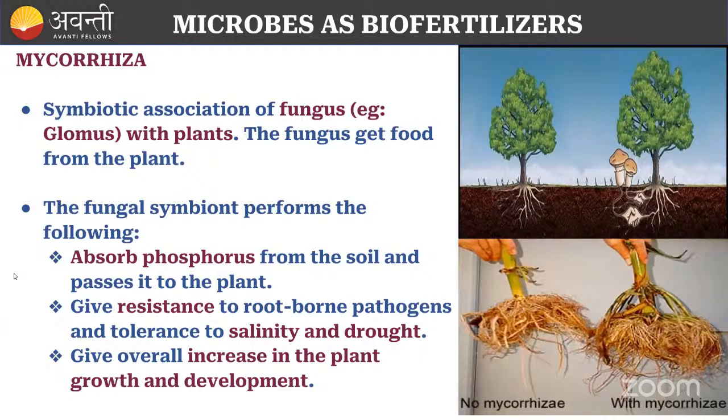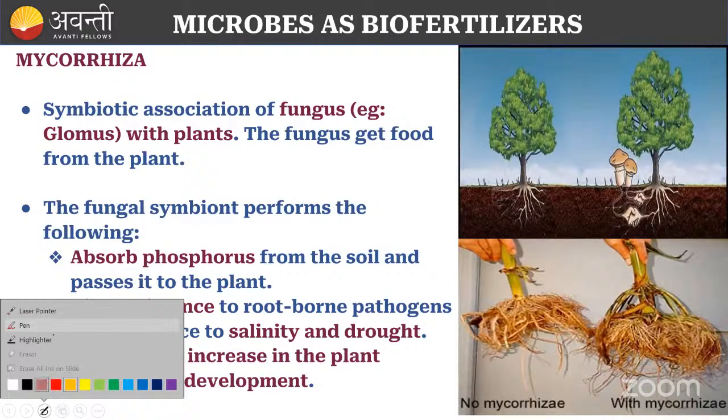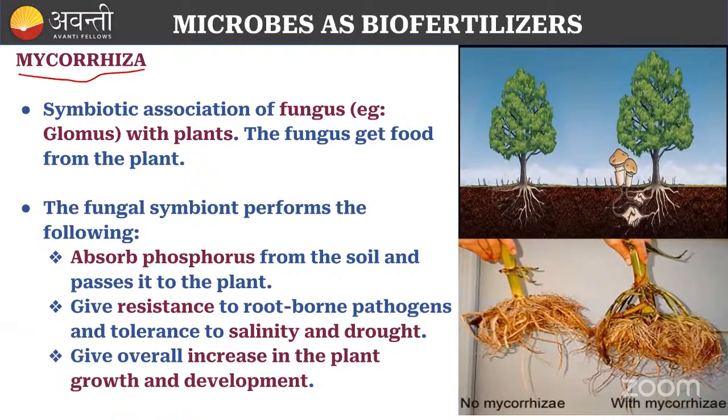And one more thing I have to tell here about the mycorrhiza. Yeah, I told about mycorrhiza, right? It is a symbiotic association of fungus. Glomus we studied, Glomus in the orchid plant, that is the endomycorrhiza, right? So actually, what is the fungus giving? We know that the fungus is getting the shelter and the food from the plant.